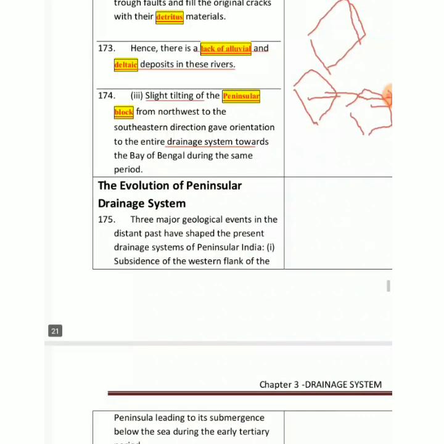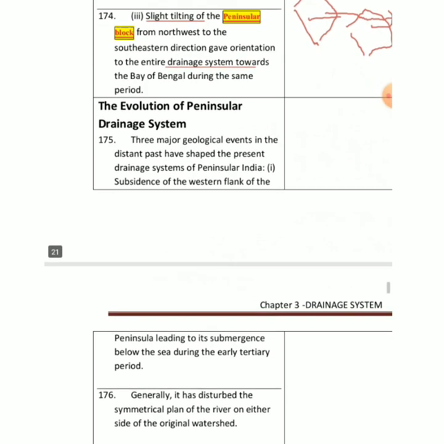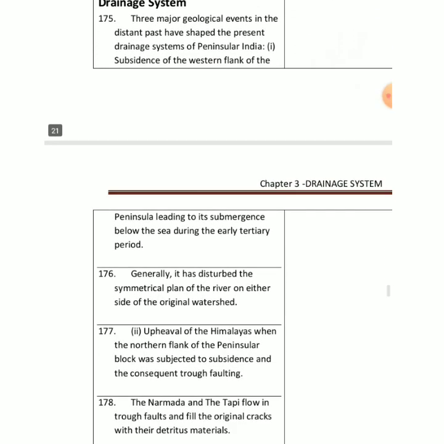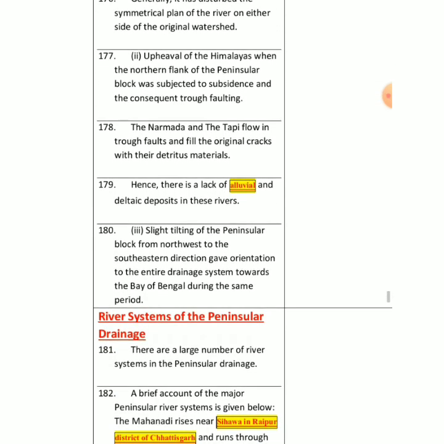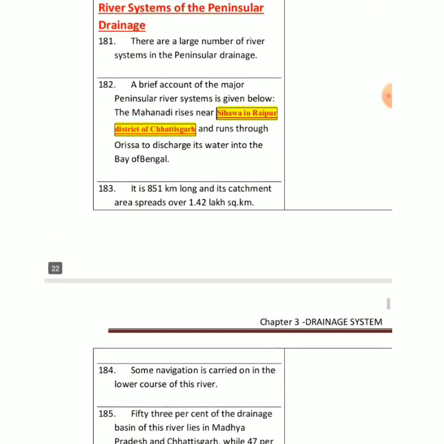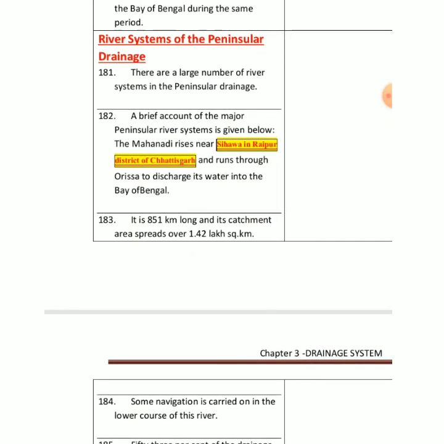So we'll take one by one this large number of peninsular India rivers. First of all, we'll take on Mahanadi.